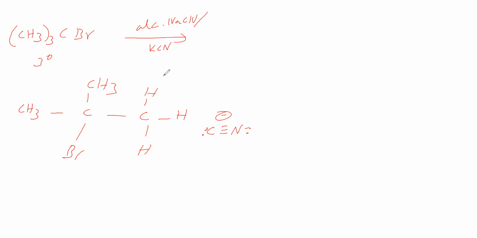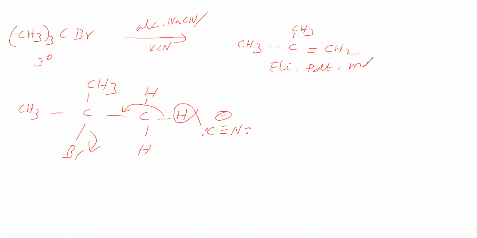In this cyanide, this carbon is abstracting this proton, then this bond is shifting, Br minus is leaving. So we are getting CH3C, CH3 double bond CH2. Elimination product is the major. So primary alkyl halide gives substitution product, that is cyanide, as the major. Secondary alkyl halide gives a substitution product cyanide and the elimination product alkene. Then tertiary alkyl halide gives an elimination product as the major.